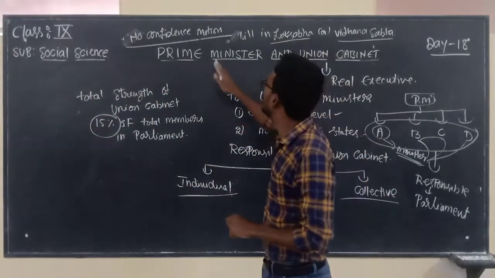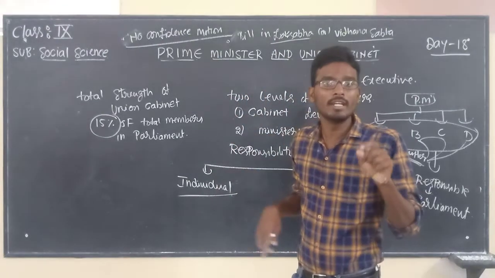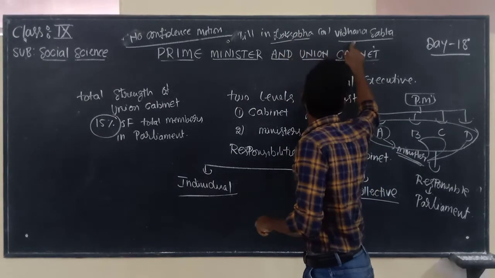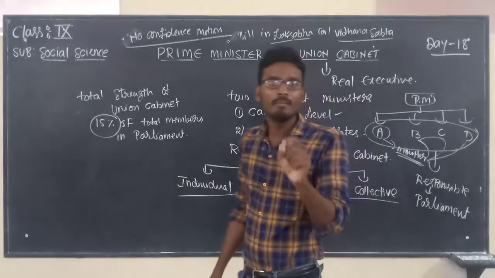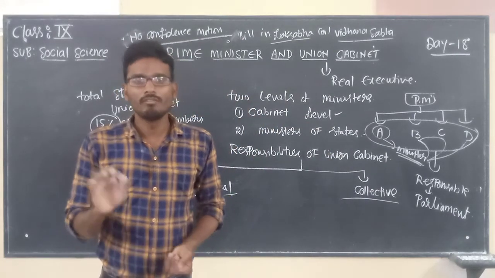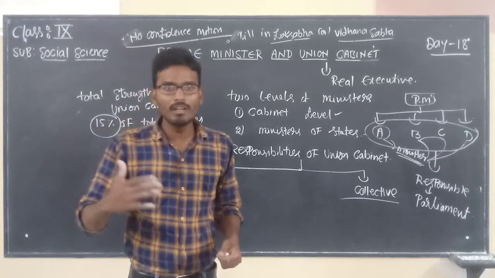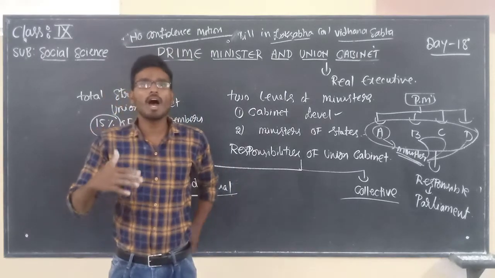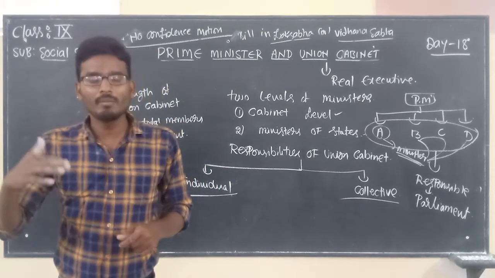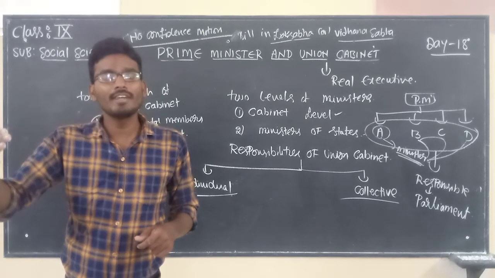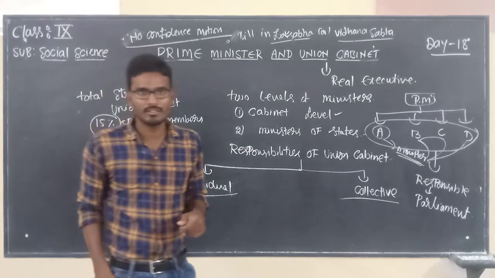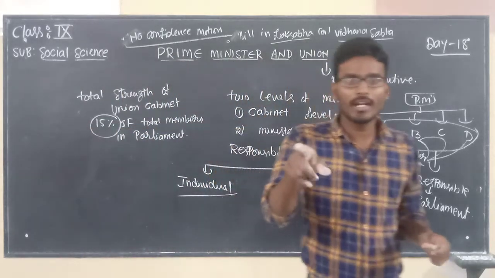So this process is known as no confidence motion. The no confidence bill must be introduced in Lok Sabha in the central government, and in Vidhana Sabha in the state government. Best example I will give now. Recently in Karnataka, what happened? At present, the ruling is by which government in Karnataka? That is BJP. Before the BJP government arose, for 2 or 2.5 years, the ruling in Karnataka was done by the alliance of the JDS and the Congress.